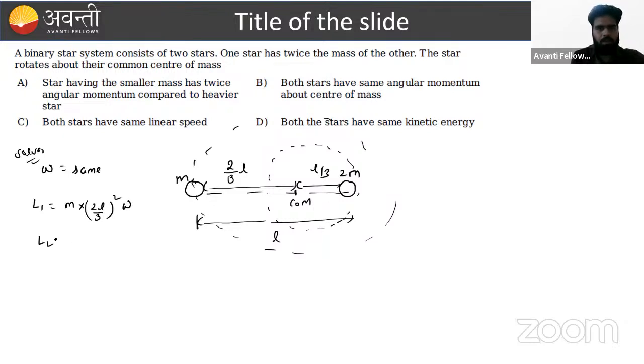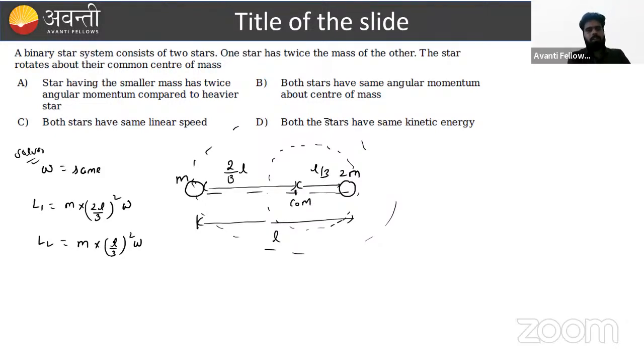What is the angular momentum of the 2m mass, beta? 2m into L/3 whole square omega. If we see both the equations, what will we comment here, beta? What is going to happen here?